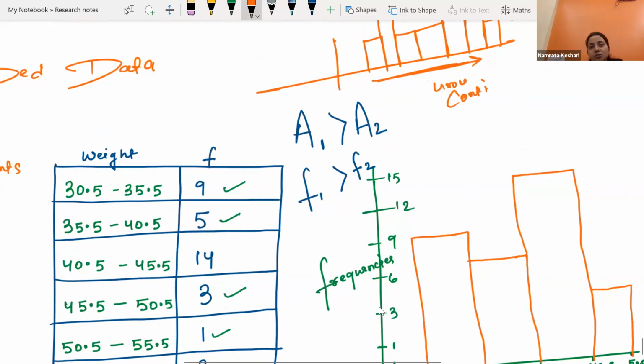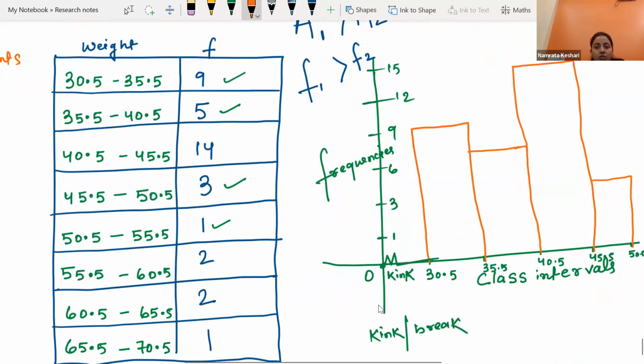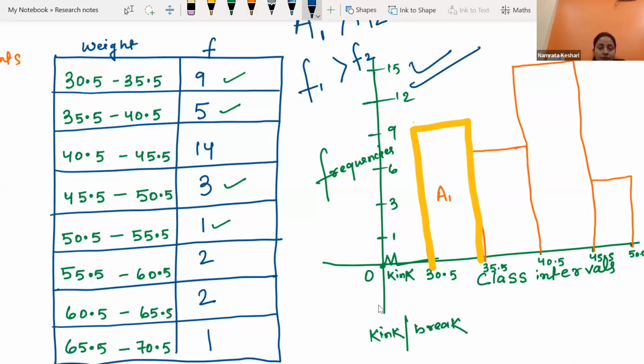If what I'm talking about is not making sense to you, then let me explain. So this is a histogram. If I tell you the area of this rectangle, the first one, this yellow color rectangle, these things you don't have to do while representing it. Representation is done. I am explaining just a little bit of extra concept which can come in an MCQ question.